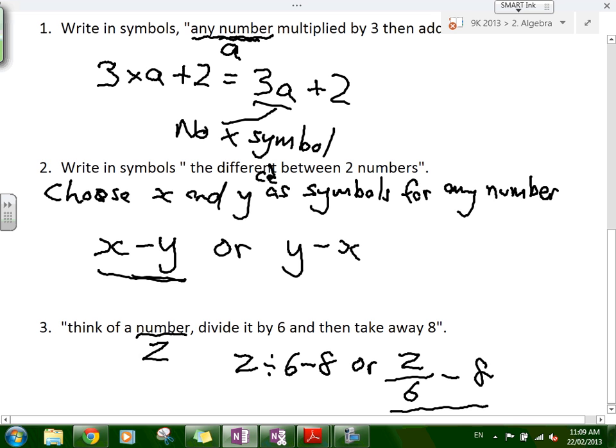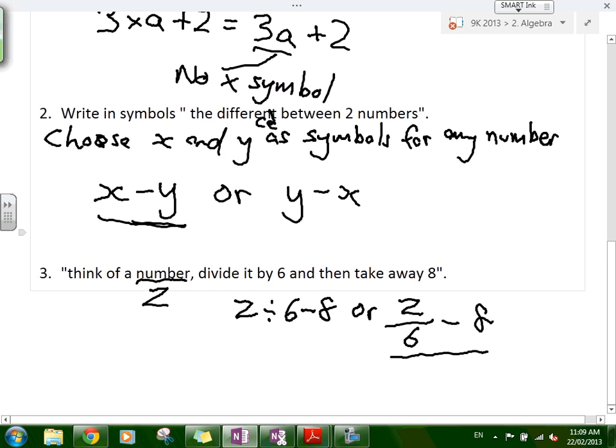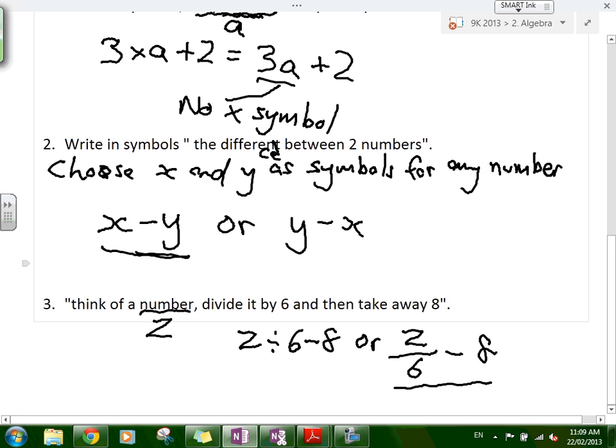So this is in words, this is in symbols. We're saying the same thing: you have any number, you divide it by 6, minus 8. That's what the expression looks like. Now if I put in a number, I know what is going to happen. If Z equals 36, 36 divided by 6 is 6, minus 8 is minus 2. Right, so I'd like you to open up your books. I'll write down the exercise here, and we can work on that.